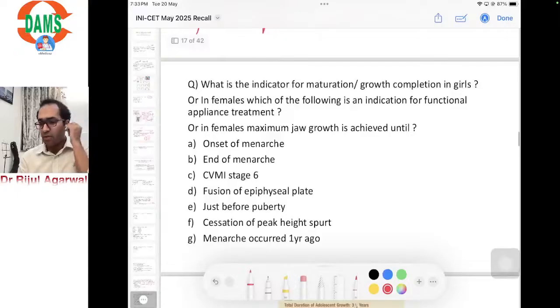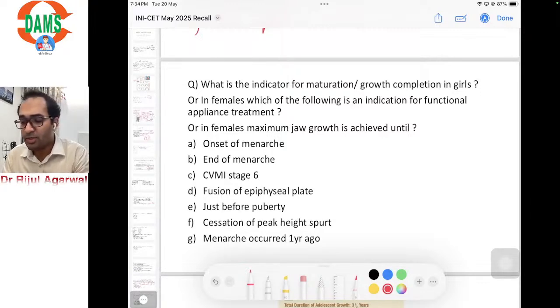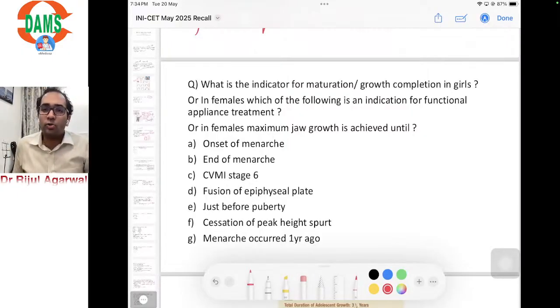Next question, a multiple answer correct question, with multiple options correct, and the options were also varied. Some said this, some said that, so I included all of them. If I've excluded or forgotten any, you can write in the comment section and we can discuss that as well. So what is the indicator for maturation or growth completion in girls?